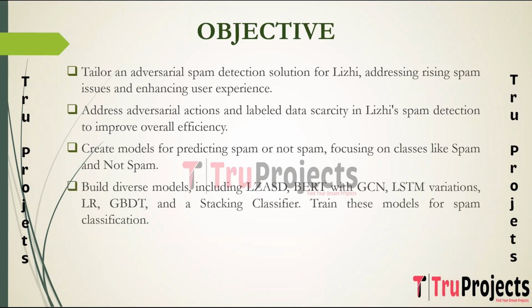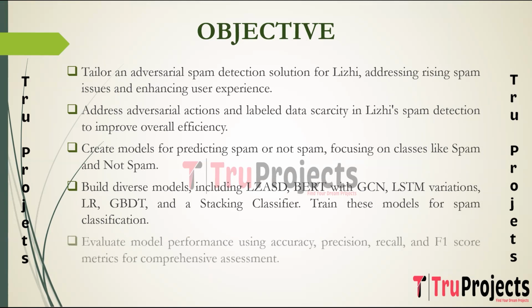The aim is to develop multiple models including LZASD with adversarial network, BERT with graph convolutional network, LSTM with BiGRU, LSTM with GRU, logistic regression, gradient boosting decision trees, which is GBDT, and a stacking classifier, and we split the data into training and testing sets and train the models for spam classification. The goal is to use a set of evaluation metrics including accuracy, precision, recall, and F1 score to assess the performance of all the models built in the project.